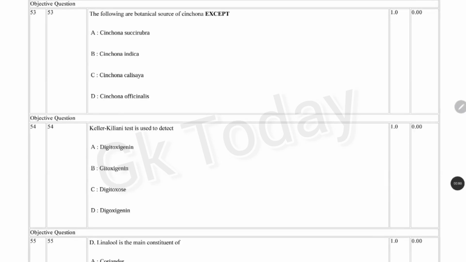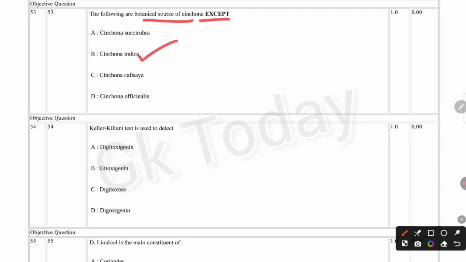Next question. The following are the botanical sources of cinchona except Cinchona indica. Next question. Keller-Kiliani test is used to detect digitoxin.